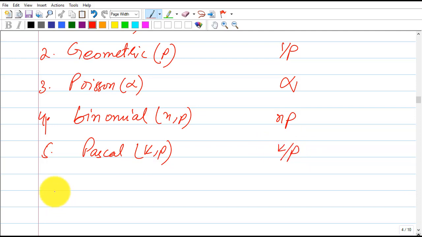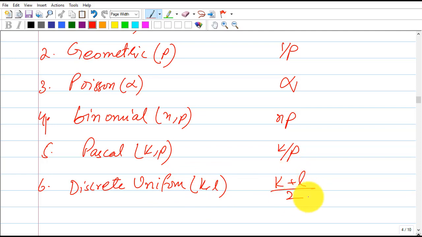And for the discrete uniform k, l random variable, it is simply (k plus l) by 2. So this is the expected value of these discrete random variables. Now let's look at an example to understand all these basic concepts. So let's copy this from the book.